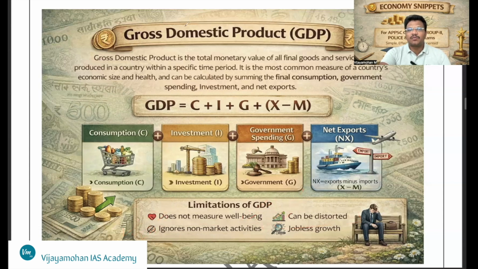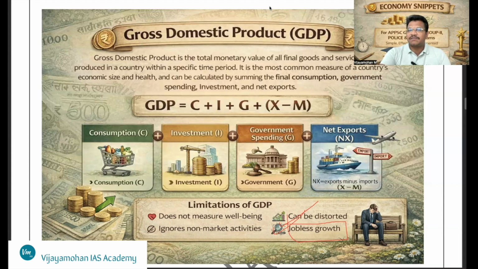And one more aspect, jobless growth. For example, because of technology improvement, such as AI, a company can improve the GDP, but because of that technology improvement there might be a reduction in workers, or a reduction in the employment being offered by that company. Even at such times GDP appears to increase, but the corresponding employment will decrease. So this is another limitation of GDP. These are the basic aspects and limitations of gross domestic product.